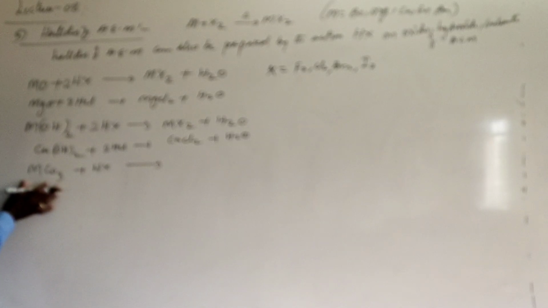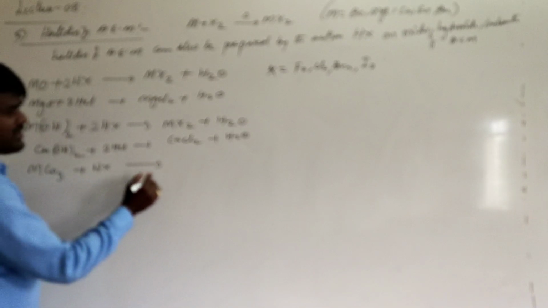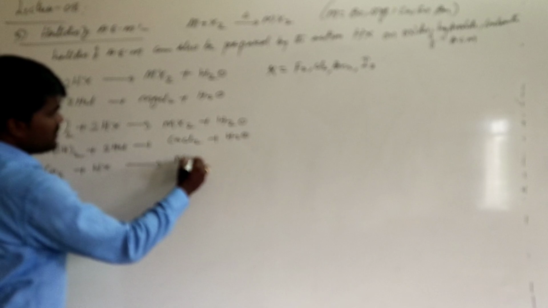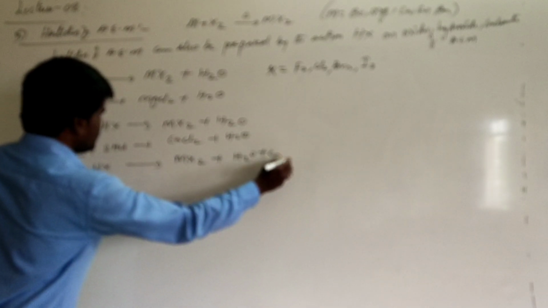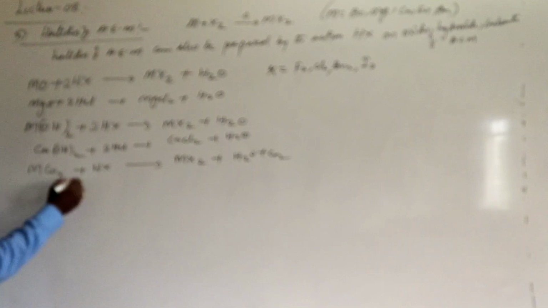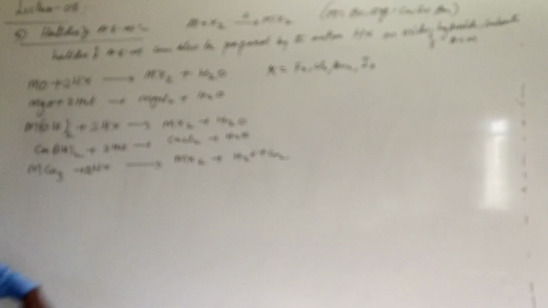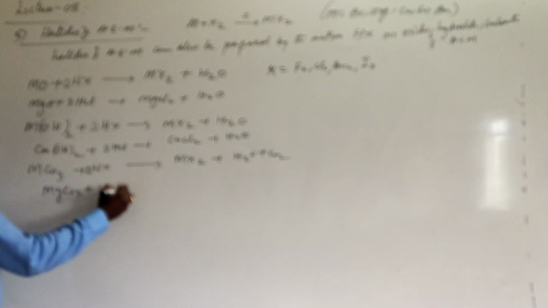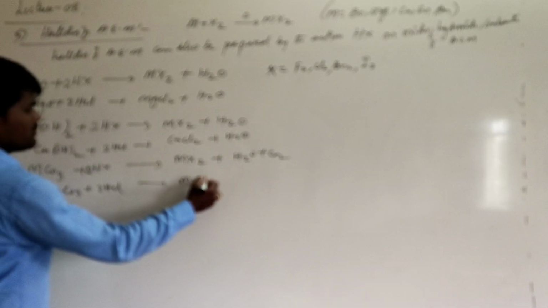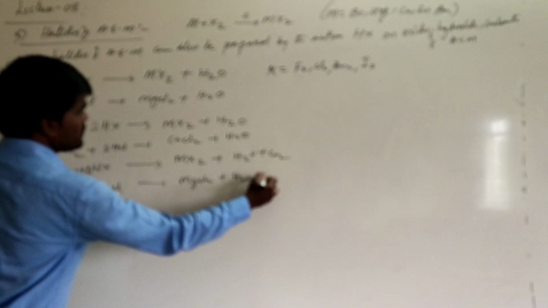When a carbonate of an alkaline earth metal is treated with hydra acid, it forms the corresponding halide plus water along with carbon dioxide. Here also we need to take 2 moles of acid so that it forms 1 mole of the corresponding halide. For example, magnesium carbonate reacting with 2 moles of HCl is converted to magnesium chloride plus water plus CO2.